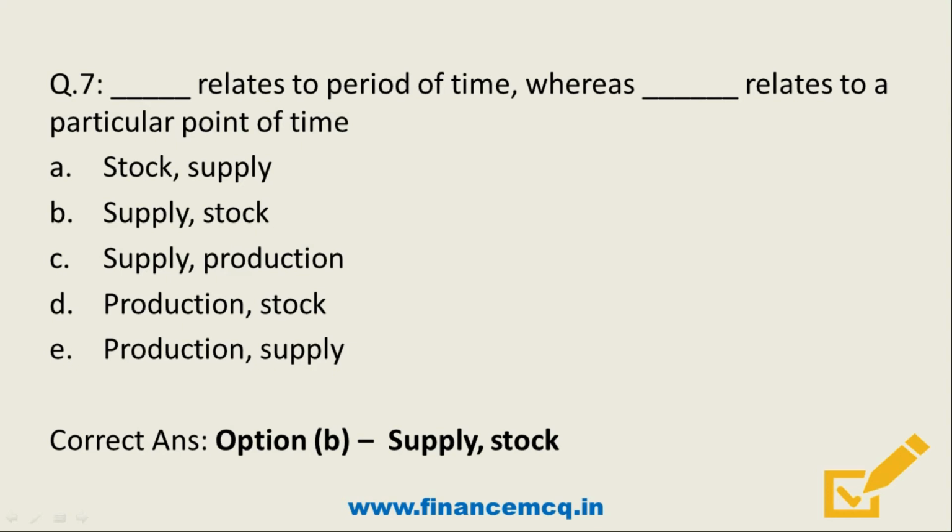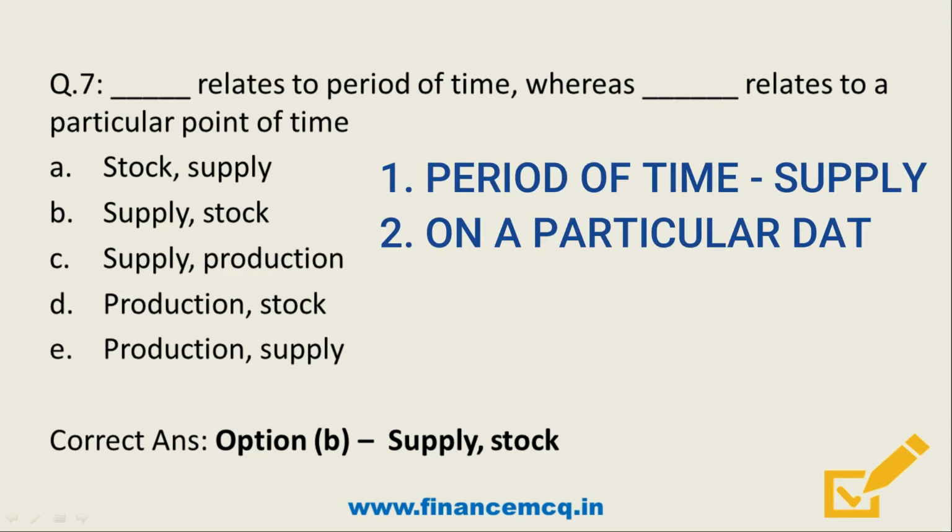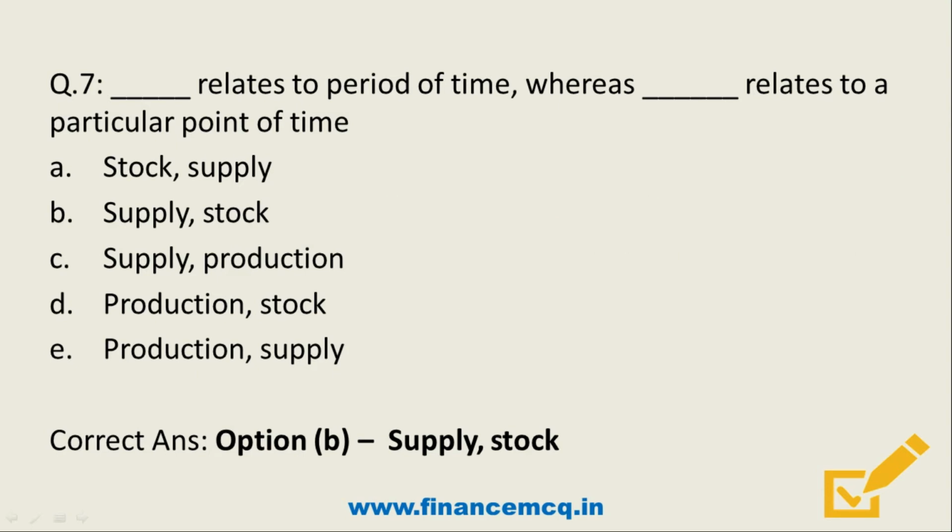It's option B, supply and stock. Friends, as mentioned in the previous question, the difference between supply and stock is in the context of time. When the question says a period of time, it will be supply, and when it speaks of a particular point of time, it is stock. Hence the correct option is option B.